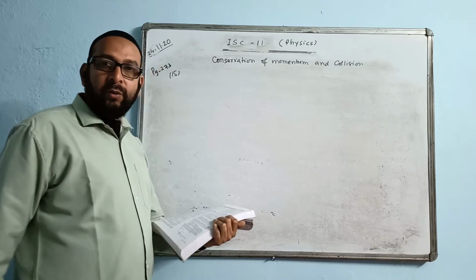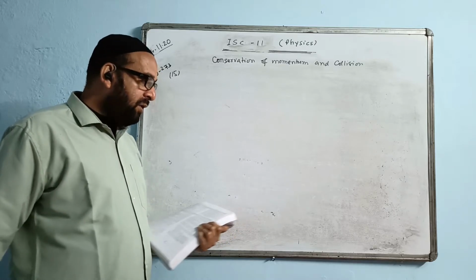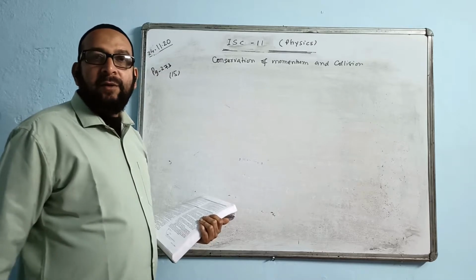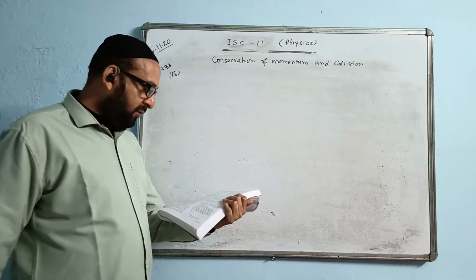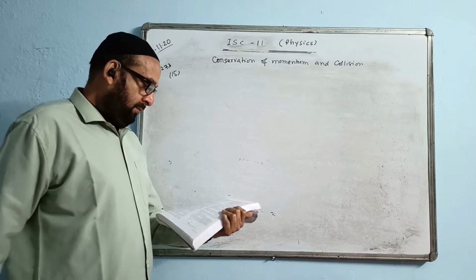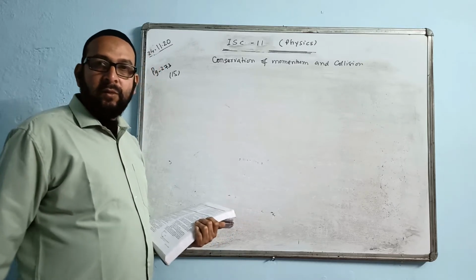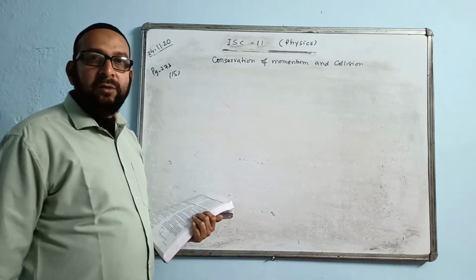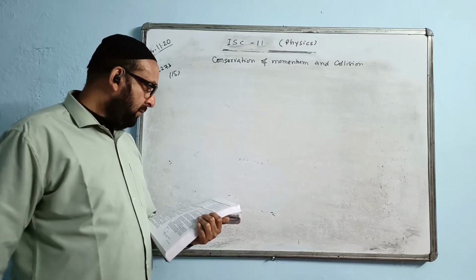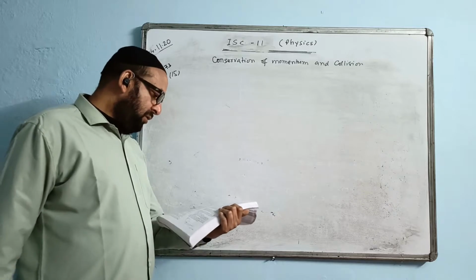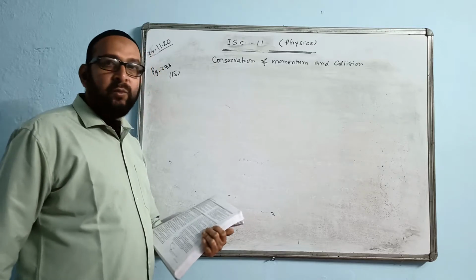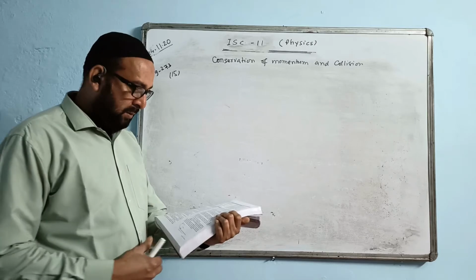Find the velocity of both the balls after collision. Neglect friction and assume the collision to be elastic.